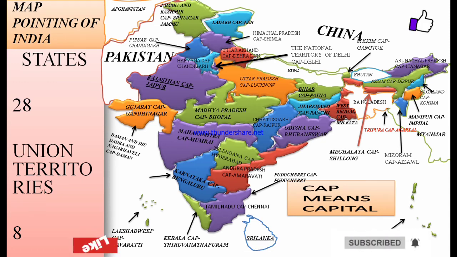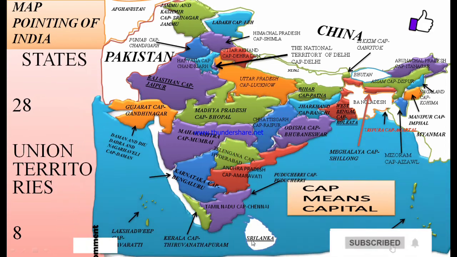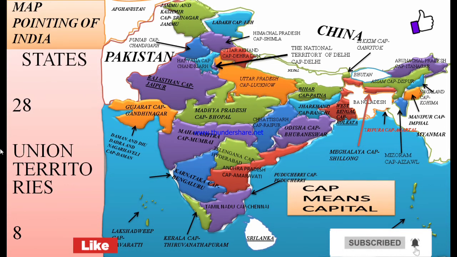It is not an Indian island. Lakshadweep and Andaman and Nicobar Islands are the two island groups of India. This is Goa, capital Panaji.